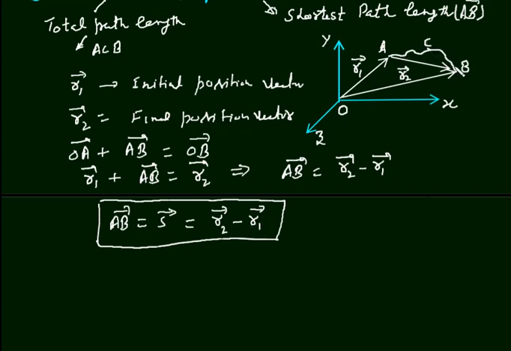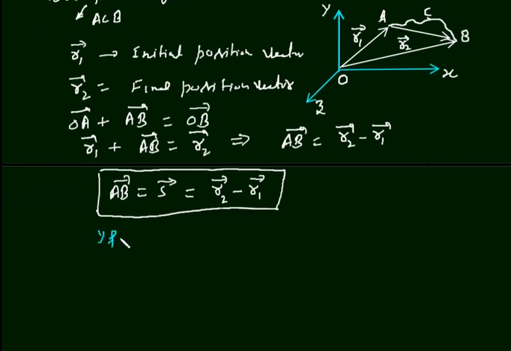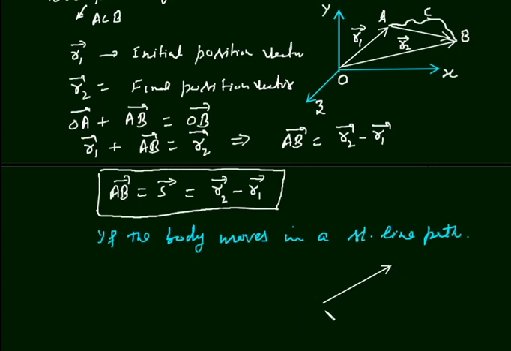Distance is a scalar quantity as it does not have a specific direction, and displacement is a vector quantity as it has a specific direction. If the body moves in a straight line path, that is, the body is moving like this from A to B, now here this AB path length is the distance, and here it is displacement also.